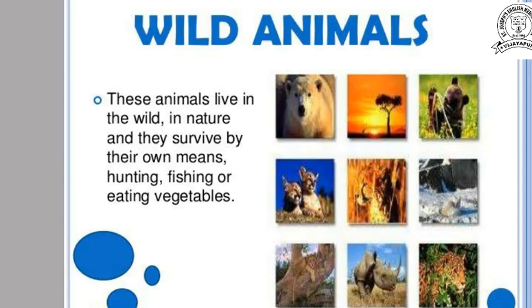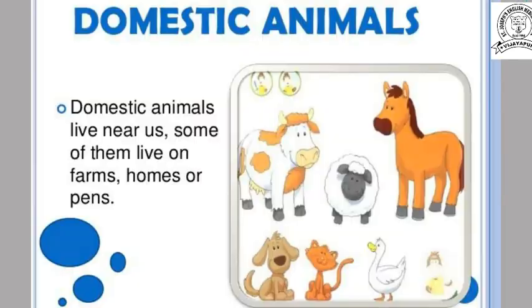Now the second type, what is the second type, children? The second one is the domestic animals. So the animals which live nearby our home or around us are called domestic animals, for example cow, goat.